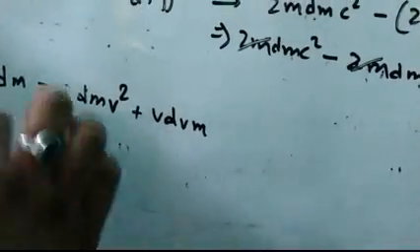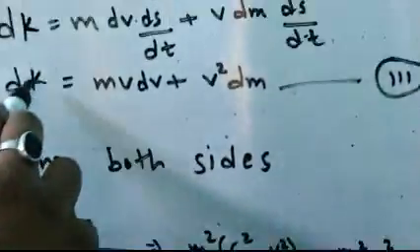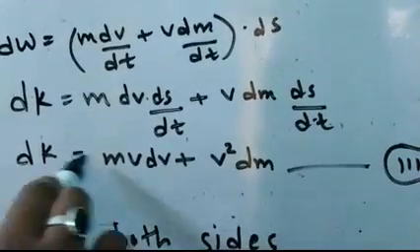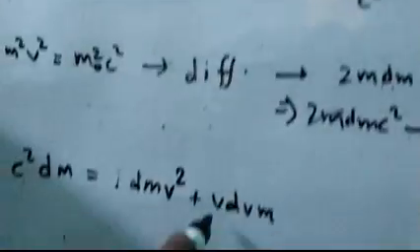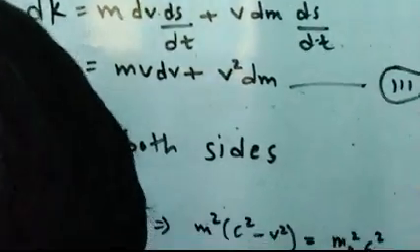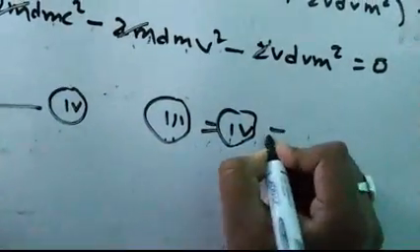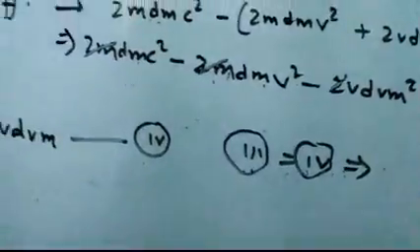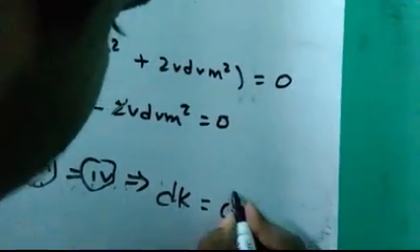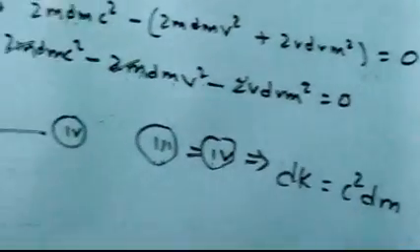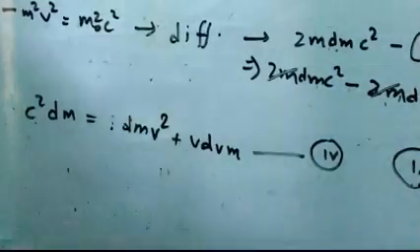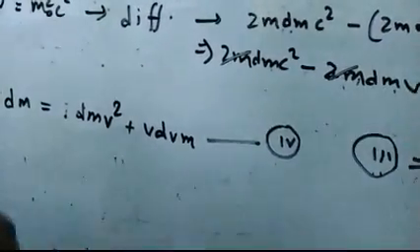Now this equation is similar to equation number 3. See my friends, this dK is equal to mv dv plus v square dm, and here also dm v square plus v dv m. So let us consider it as the fourth equation, and 3 is equal to 4, which implies that dK is equal to c square dm. Okay, so in this way dK is equal to c square dm. So let us integrate both the sides.